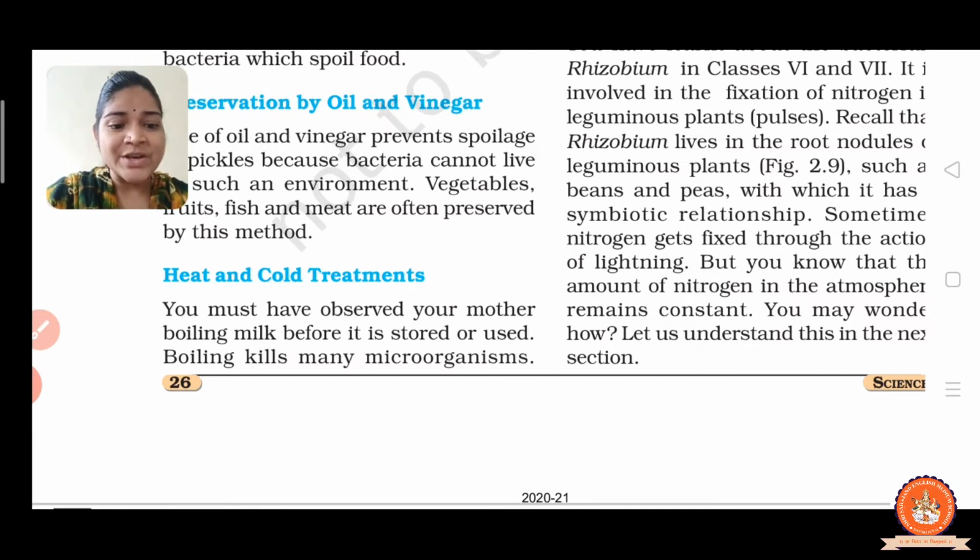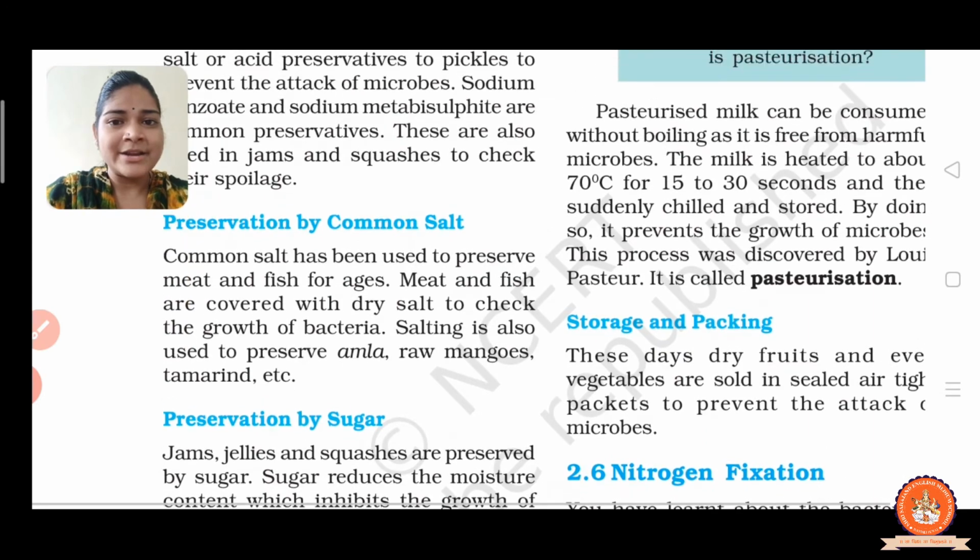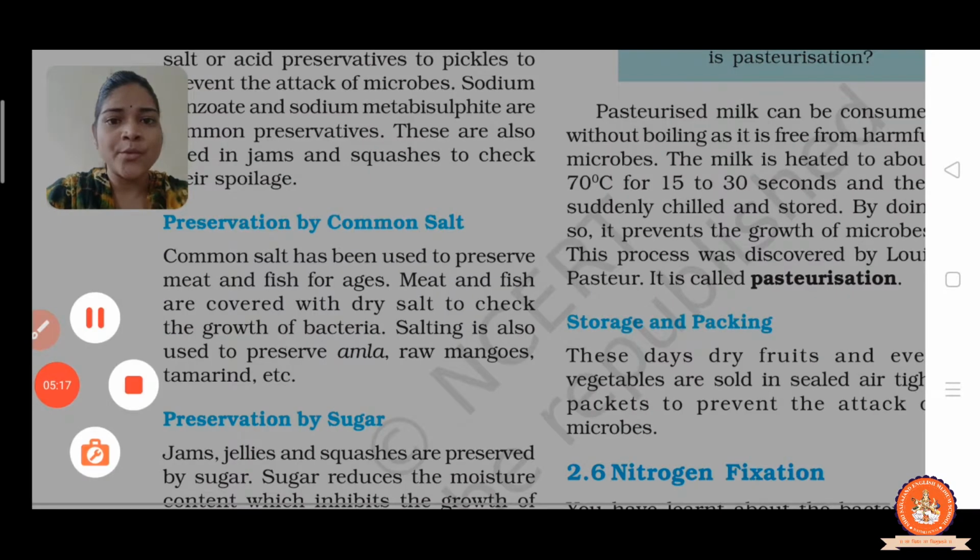For this we make use of a refrigerator for preserving our food. That's why we use the refrigerator to preserve our food, because the growth of microbes is slowed down in it. Right?